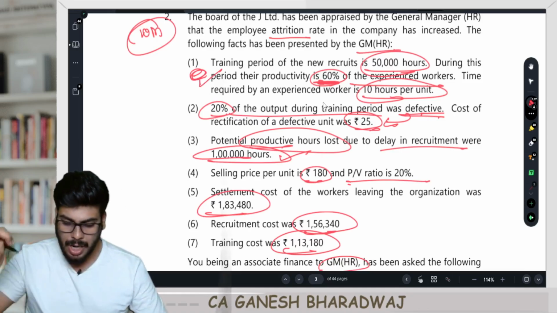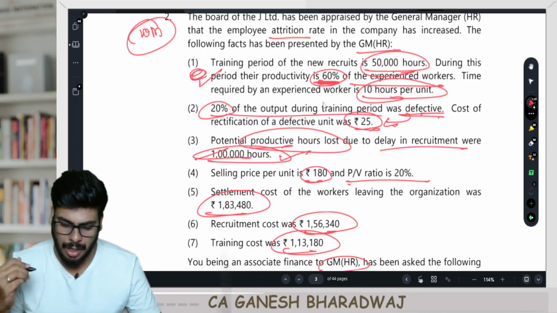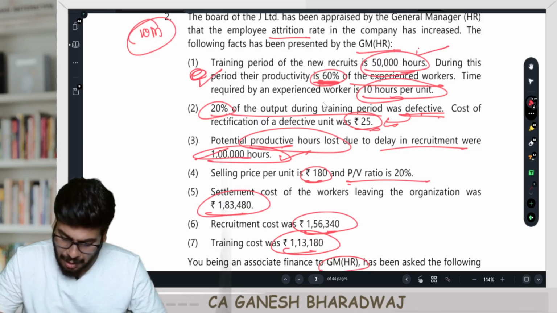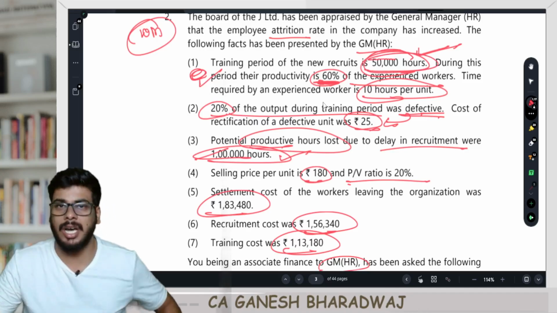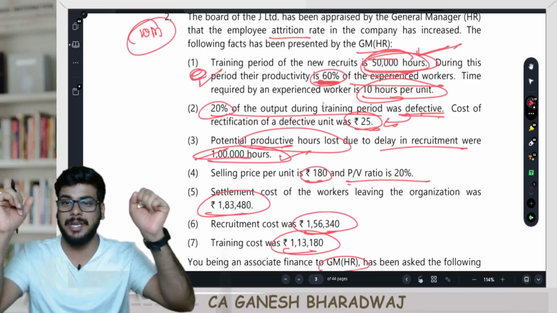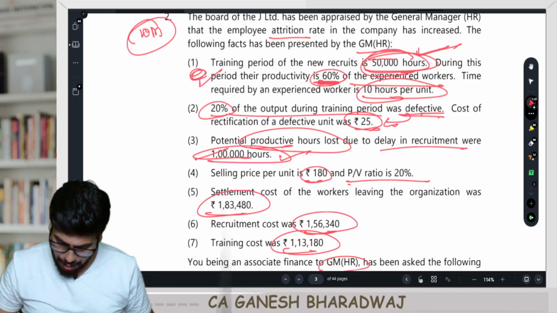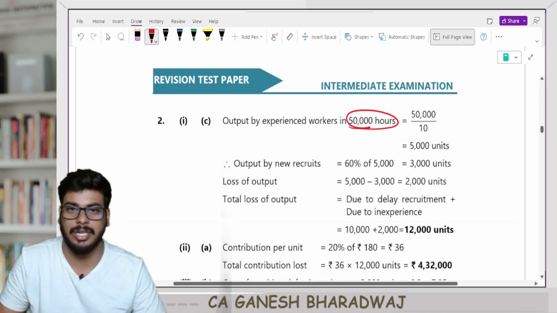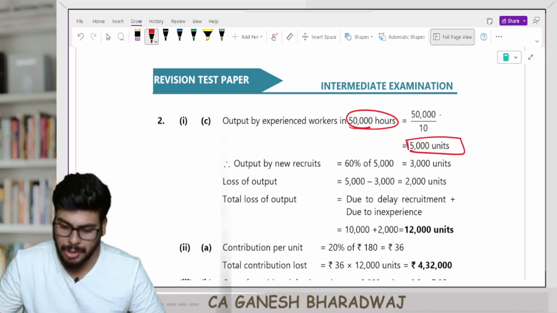One is due to a drop in the productivity. The other one is due to loss of productive hours. How will you calculate this? Now, first they have given 50,000 hours is the training period. Correct? Now, this 50,000 hours, instead of new recruits, had I given this to experienced staff, what is the output that they would have produced? Output by experienced workers in 50,000 hours. Every unit, they will take 10 hours.